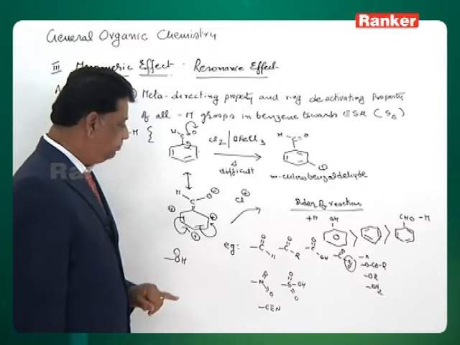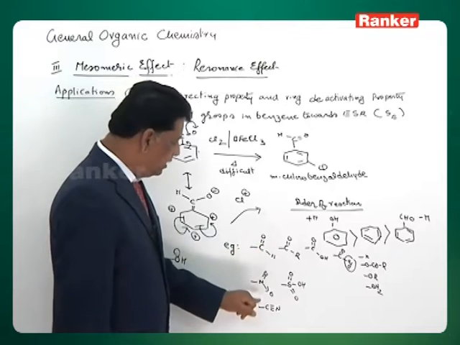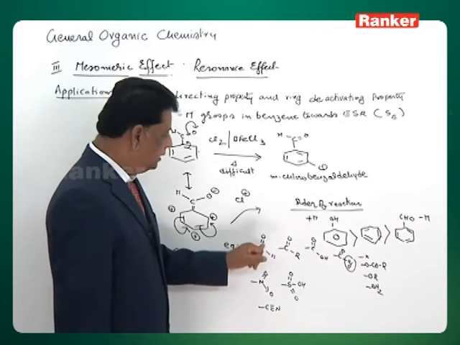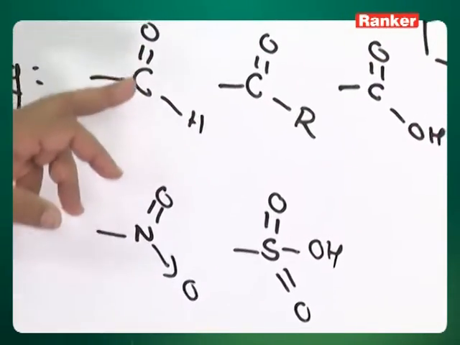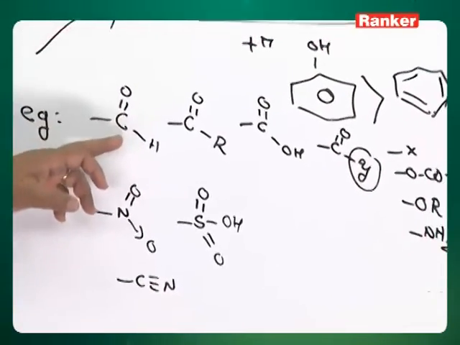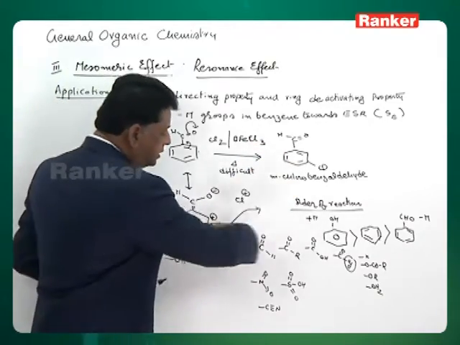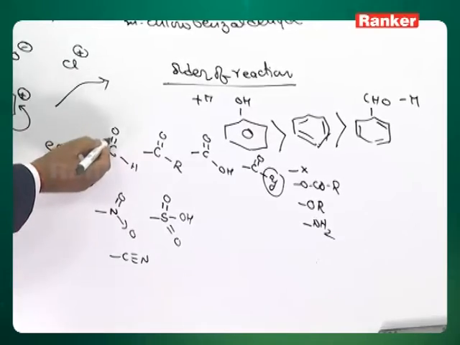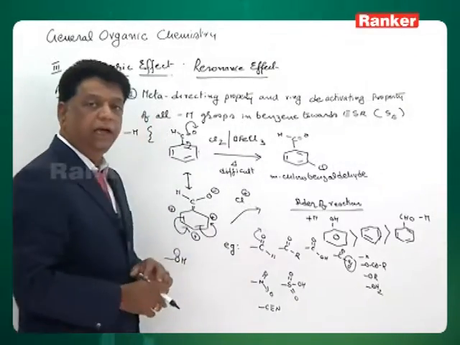This is the first condition. The second condition is that the first element should have a double bond or a triple bond like this. A multiple bond should be there on the first element. The third condition is that this multiple bond should have a hetero atom, not the C-C bond, but CO, NO type of hetero multiple bond, in which the more electronegative element is on that side, so that the electrons are driven away from the ring to the group. So the polarization will be this type. Then from the ring electrons will go, and these groups act as -M.